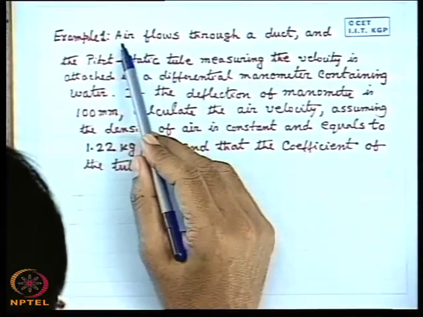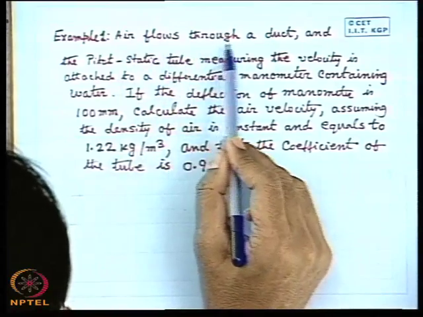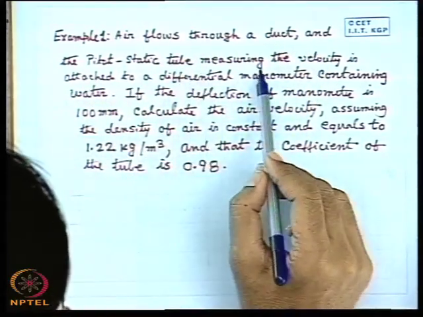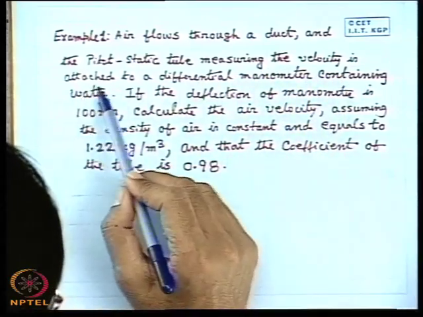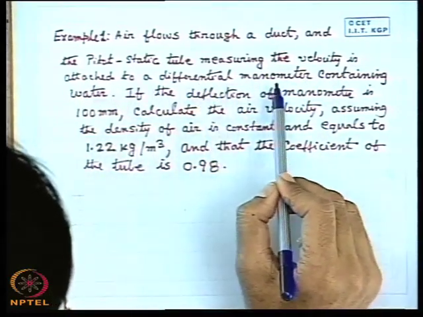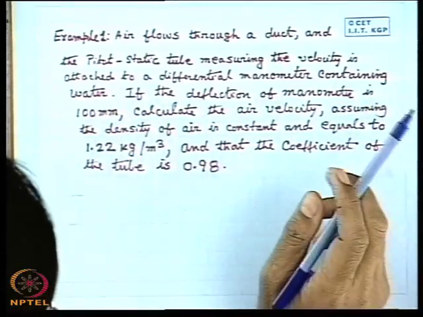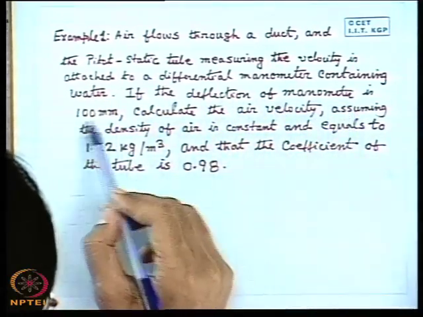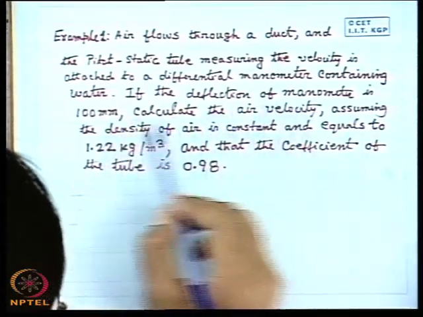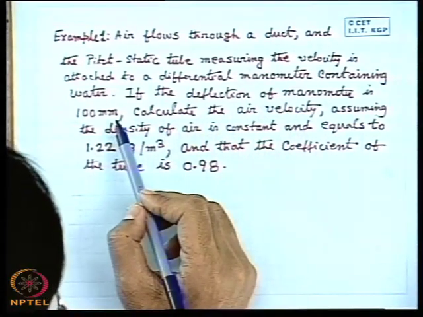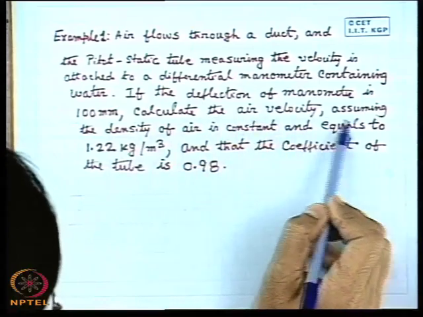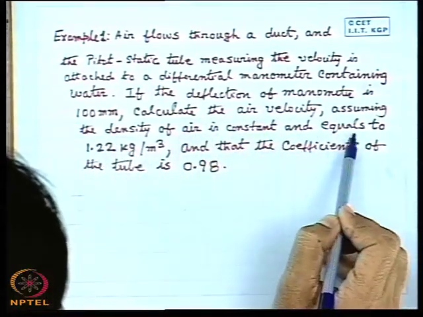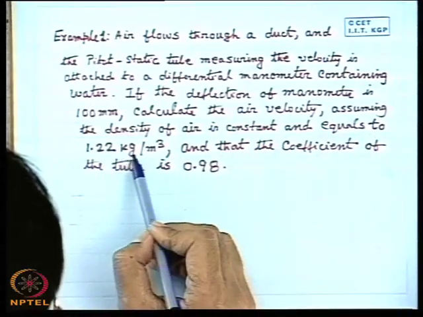So again I start the problem. Air flows through a duct and the pitot-static tube measuring the velocity is attached to a differential manometer containing water. If the deflection of the manometer for the manometric liquid is 100 millimeter, calculate the air velocity assuming the density of air is constant and equals 1.22 kg per meter cube.